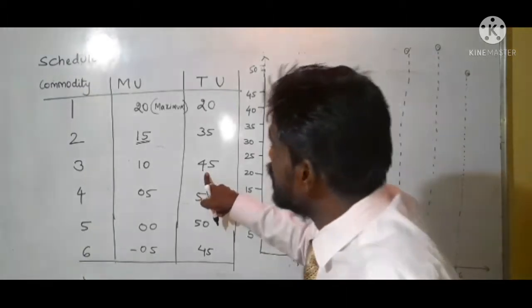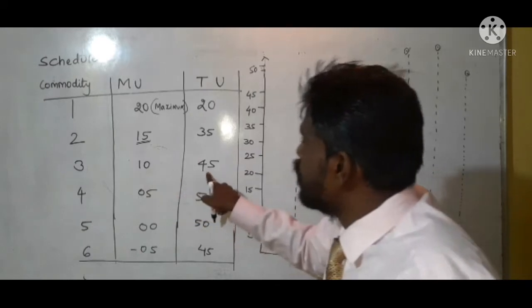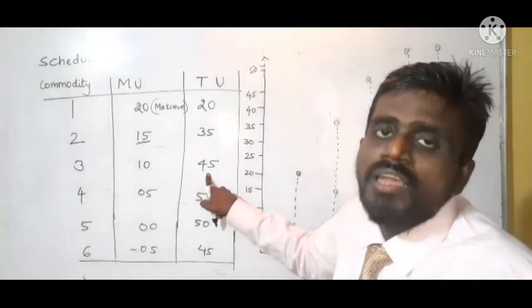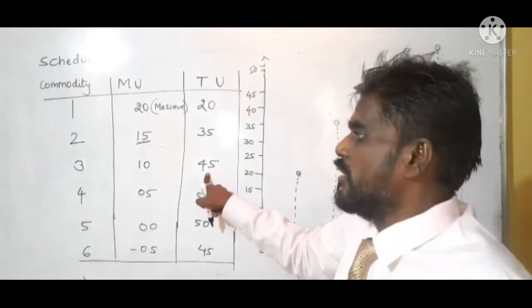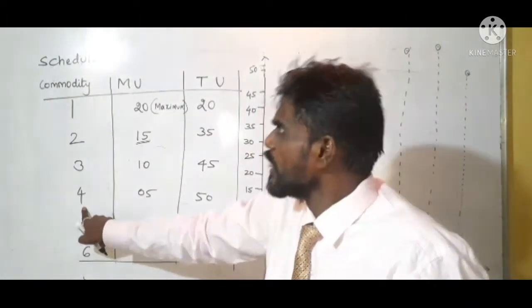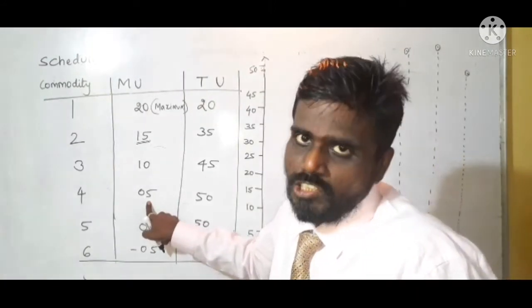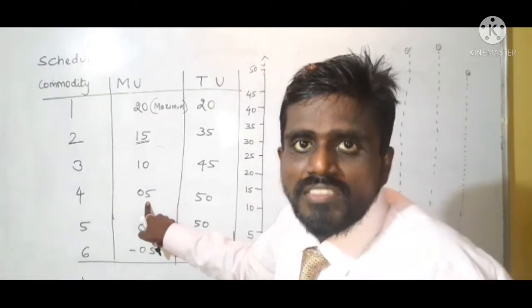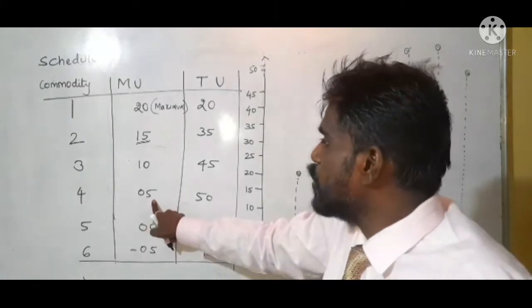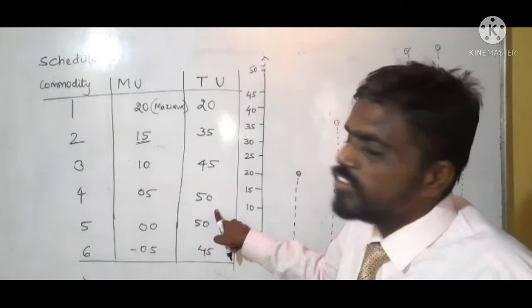Now the total utility becomes 35 plus 10 is equal to 45. When the consumer consumes the fourth unit, he gains only 5 units of satisfaction, so his total utility will be 45 plus 5 is equal to 50.